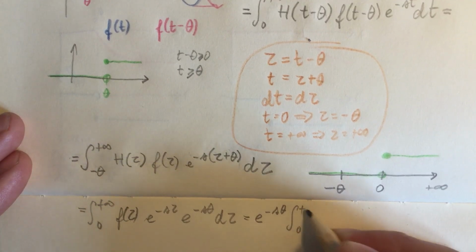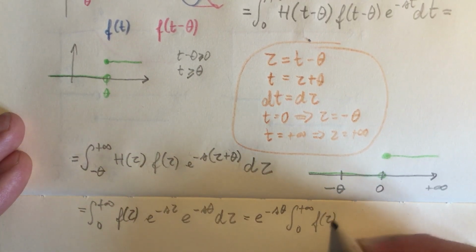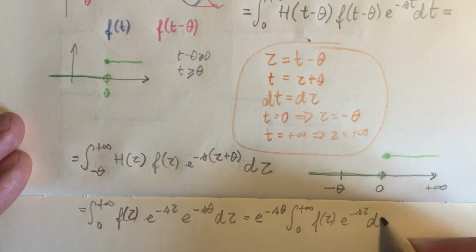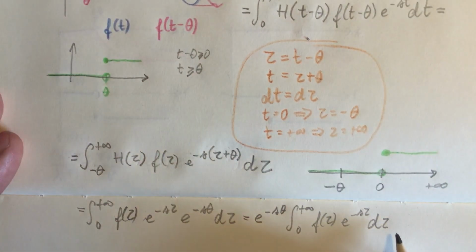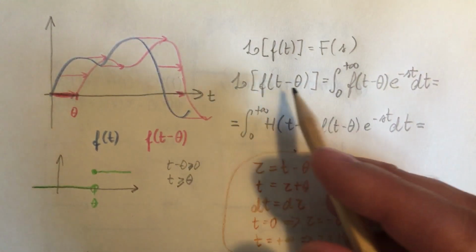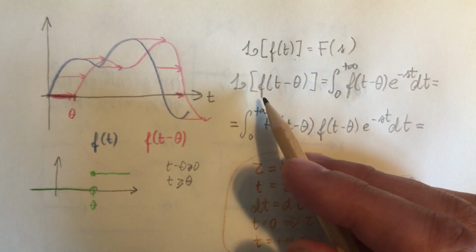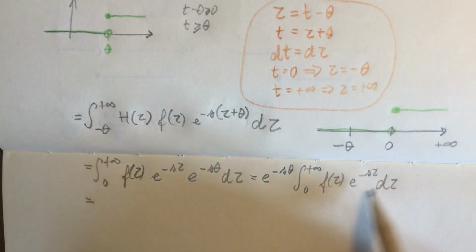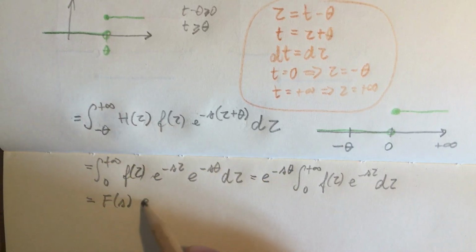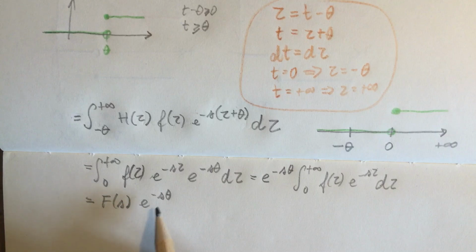and what will be left is, by definition, the Laplace transform of f. So, the Laplace transform of my delayed signal f is F of s multiplied by this, which is the Laplace transform of the delay. It is a complex exponential with the delay here.